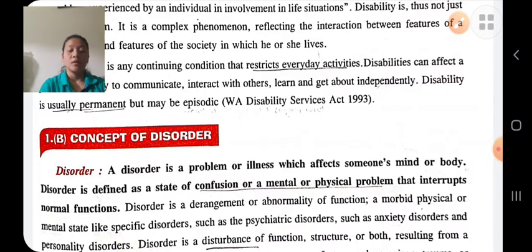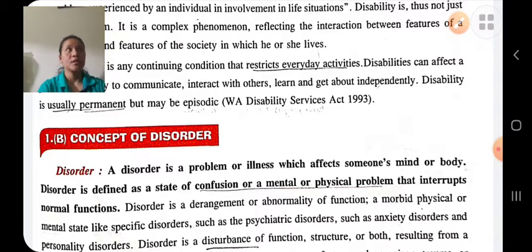Disorders create disturbance in an individual's performance and reduce his efficiency. In the beginning, a disorder seems to be normal, but it usually grows and spreads in a harmful manner in an individual. If a disorder is not cured, then it causes disability.